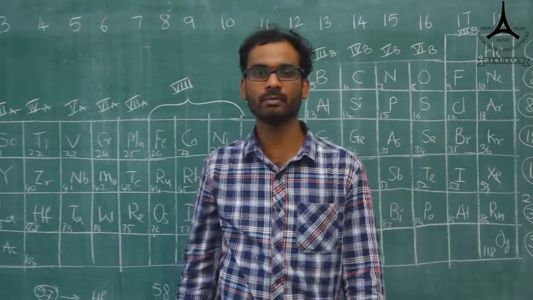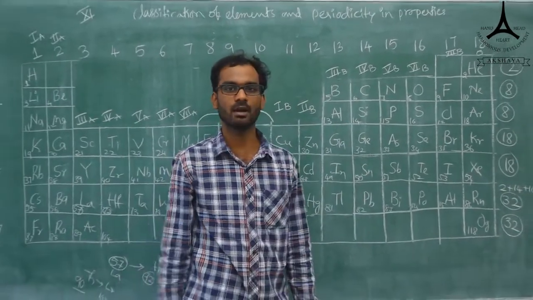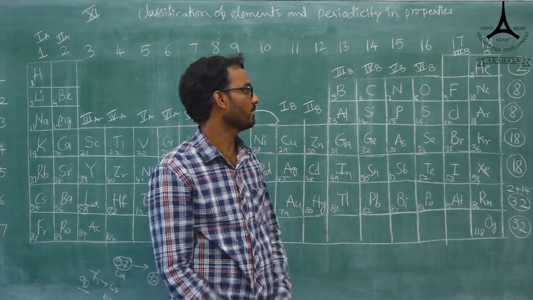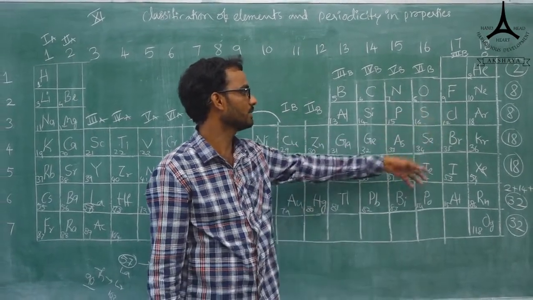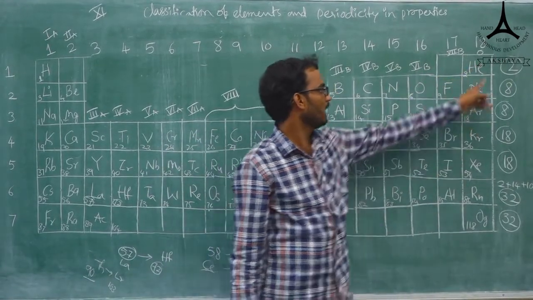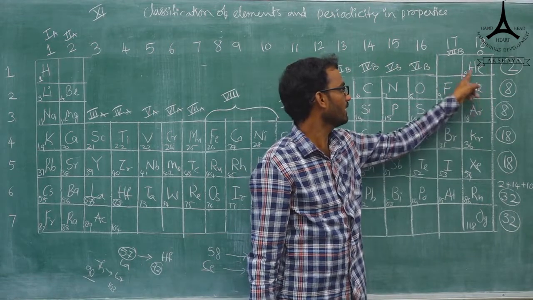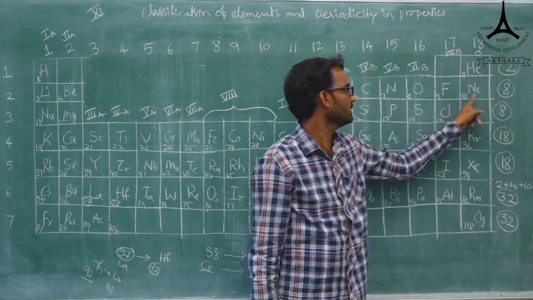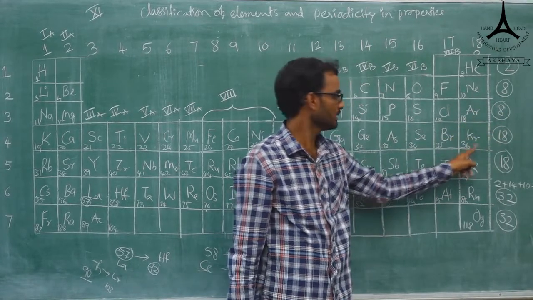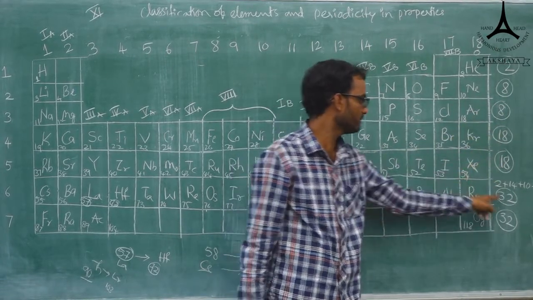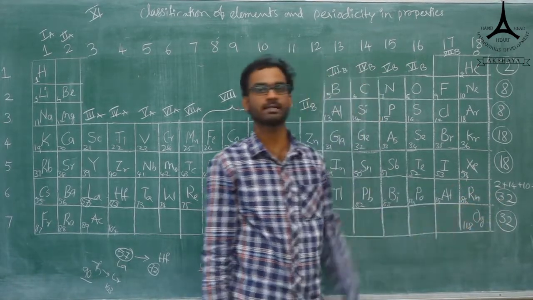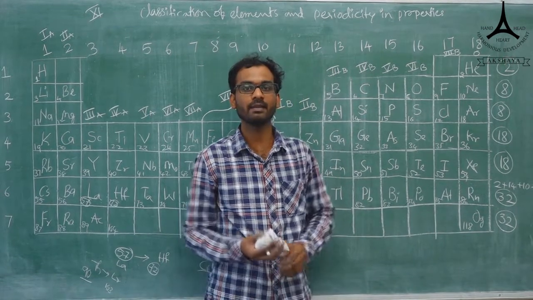That's a way to remember the atomic numbers. One more trick: how to remember these elements? You can take the 18th group, and in order to get 10, we have to add 8. 2 plus 8, 10. 10 plus 8, 18. 18 plus 18, 36. 36 plus 18, 54. 54 plus 32, 86. 86 plus 32, 118. Like that we can add.